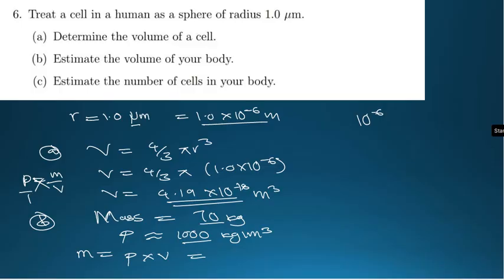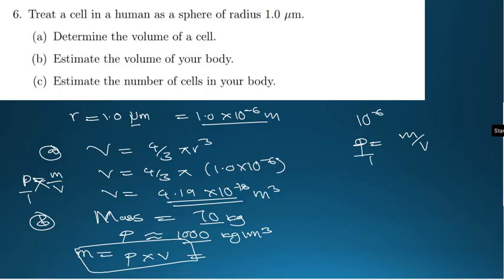Let me try to check this. Okay, density is equal to mass over volume. Wait, we are not looking for mass, we are looking for the volume. So to make the volume the subject of the formula, we have density equals mass over volume, so we cross multiply.